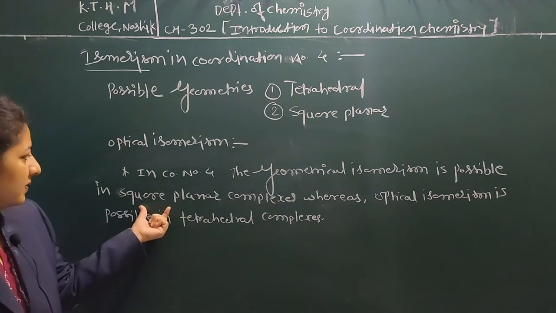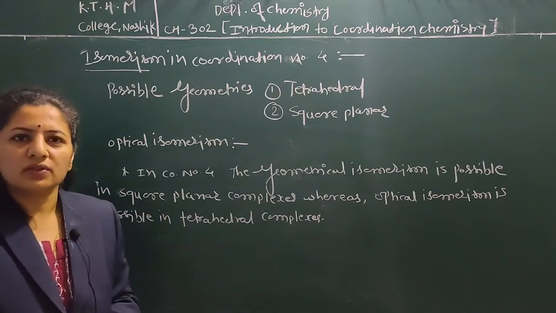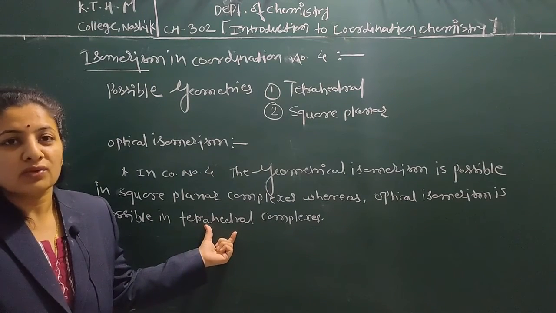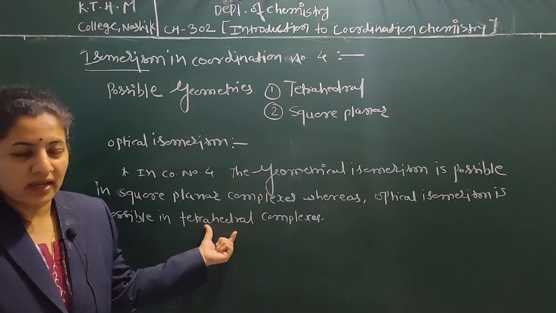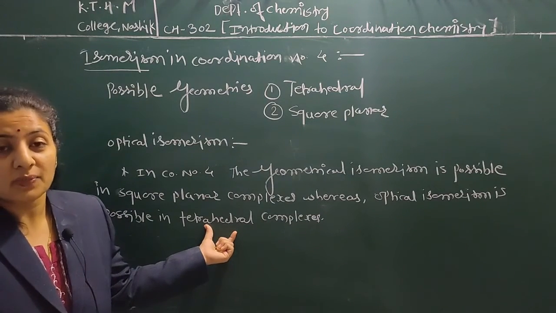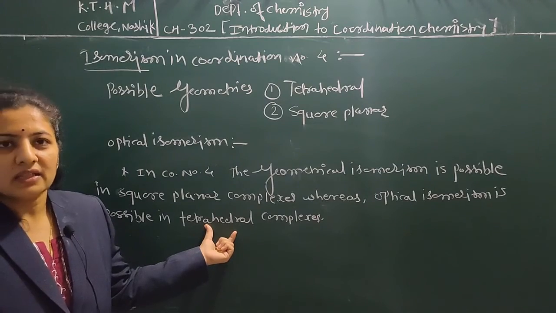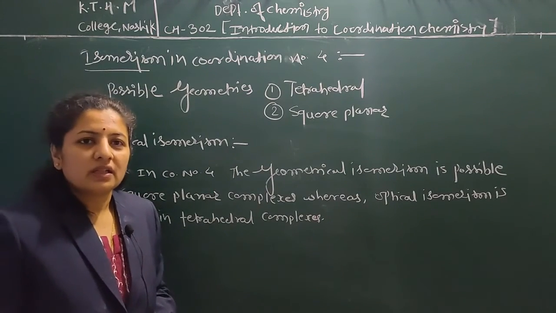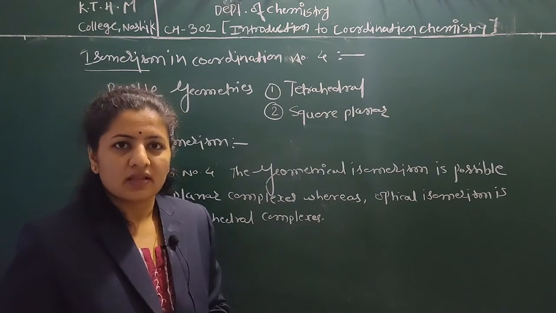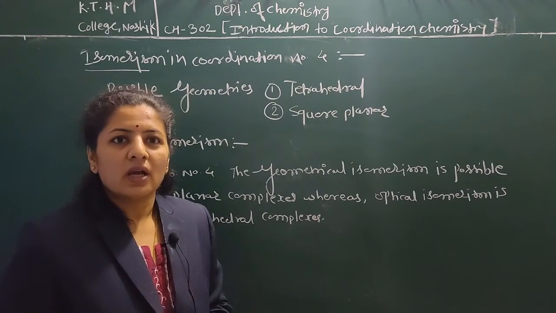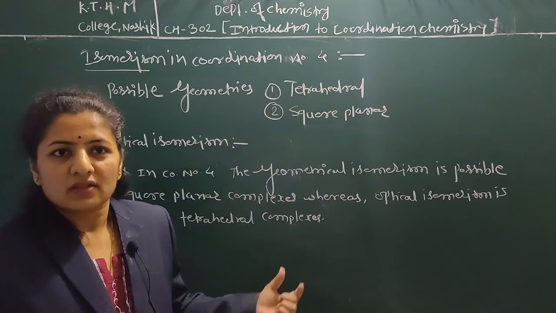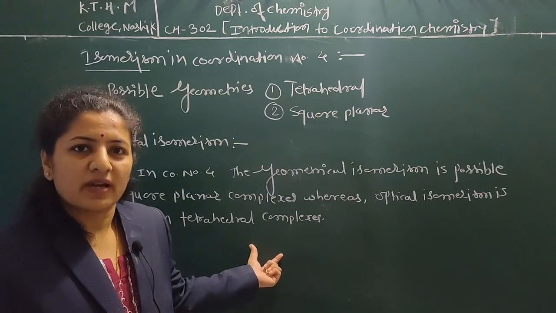In optical isomerism, it is possible only in tetrahedral complexes because there is no symmetry. It is absent in square planar complexes because in both cis and trans positions optical isomerism is not possible: in cis there is a center of symmetry and in trans there is a plane of symmetry. So due to symmetry, optical isomerism is not possible in square planar complexes.